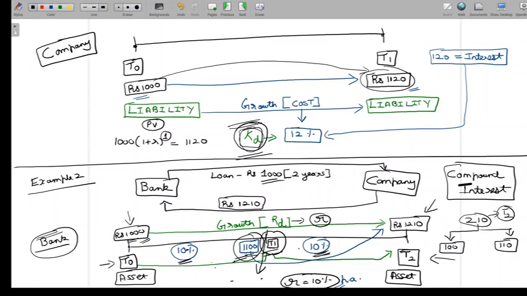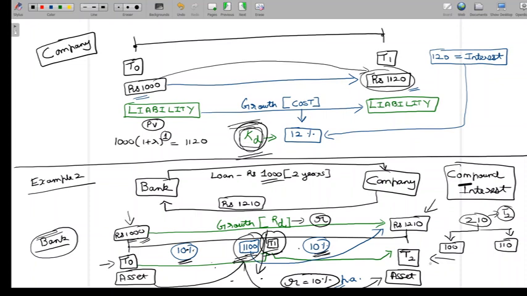So the interest that has accrued for the investor, which is the bank, has made the asset grow from 1000 to 1100. So at T1, the asset value for the bank is 1100. Now at T2, 1100 has grown to 1210 because of the second year's interest. So 1100 grows again at 10% to T2. So in both of the years, the growth is 10%.